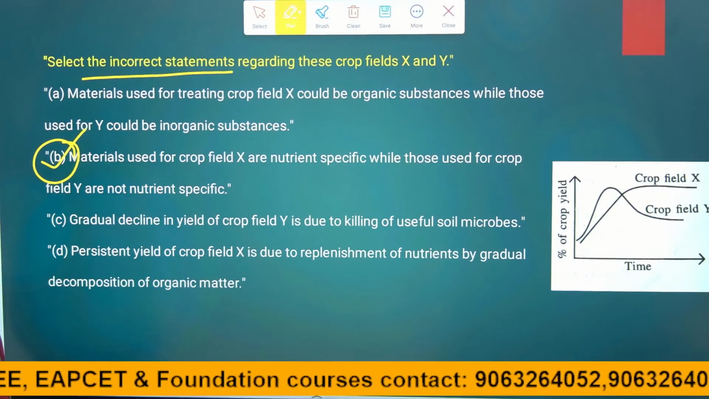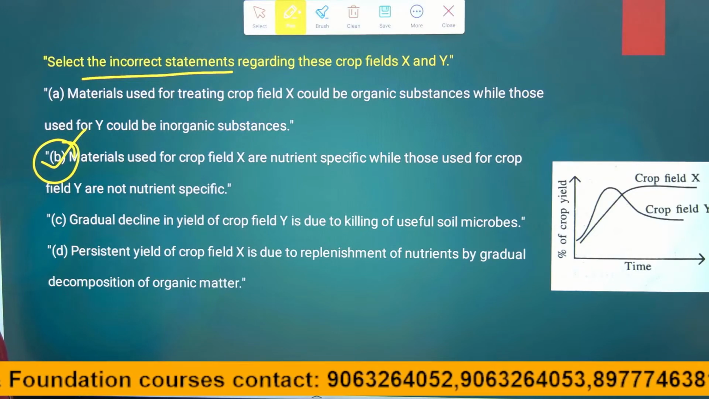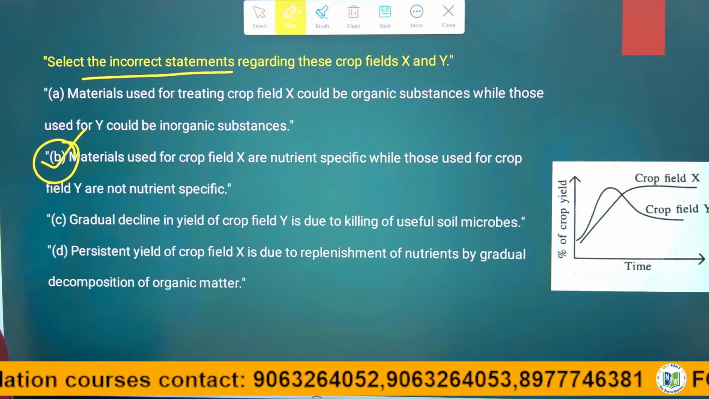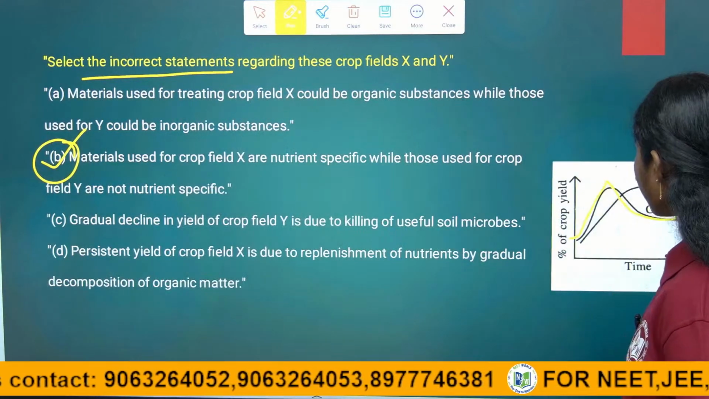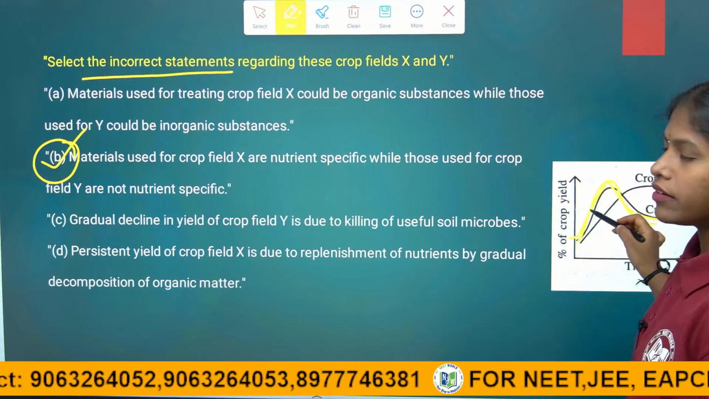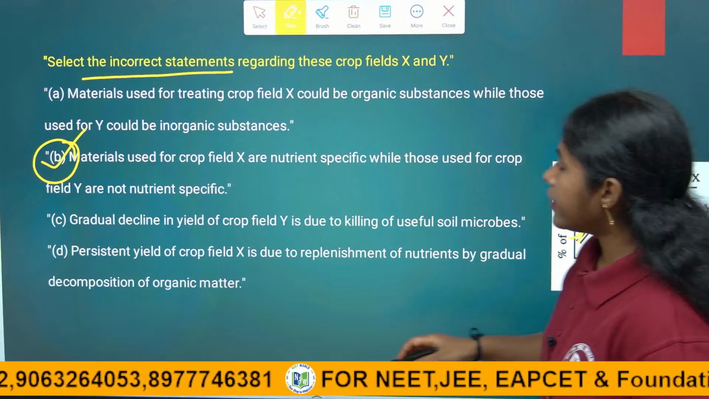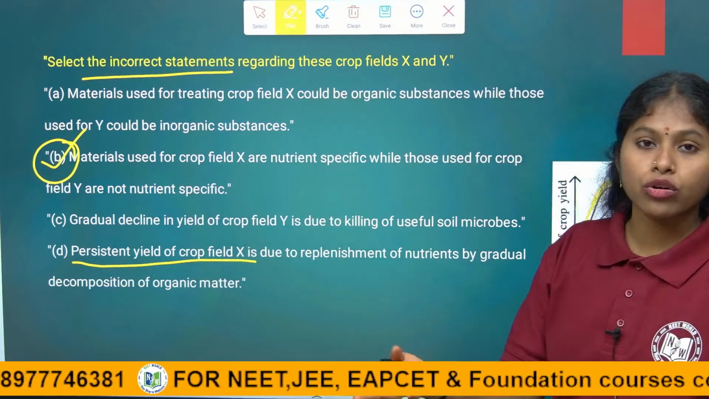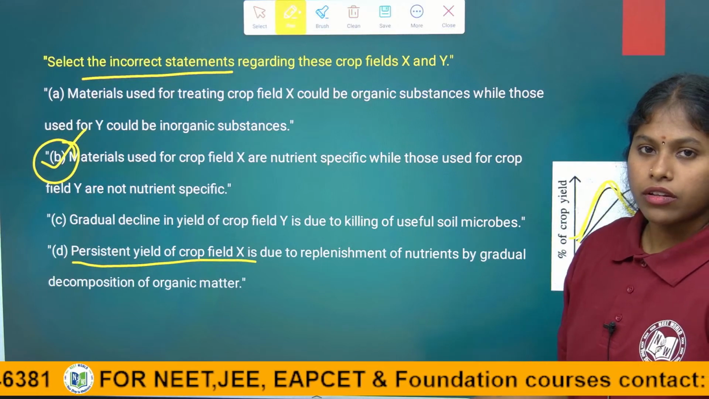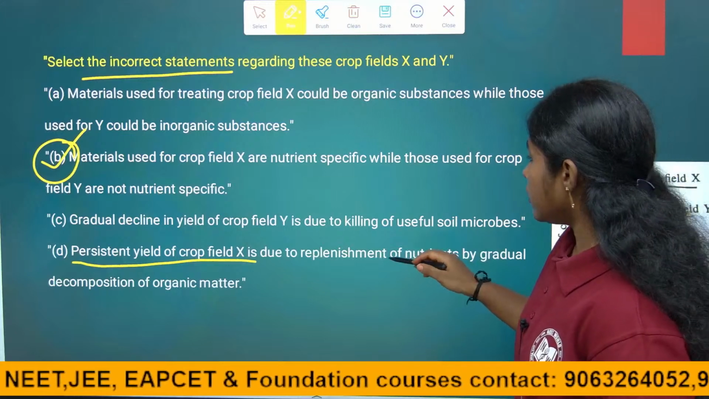Next, gradual decline in yield of crop Y due to killing of useful microbes. No, not like that, right. Useful microbes will not die from the use of fertilizers, and persistently yield of microorganisms are everywhere. Soil microorganisms also will be there. So, it is, sorry.